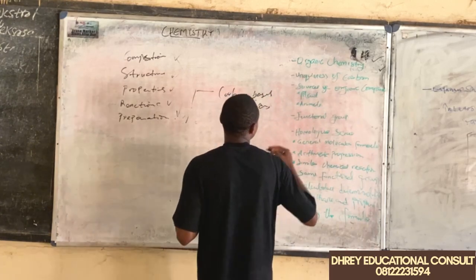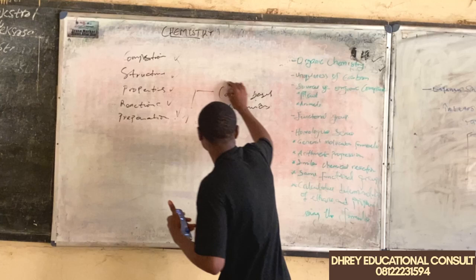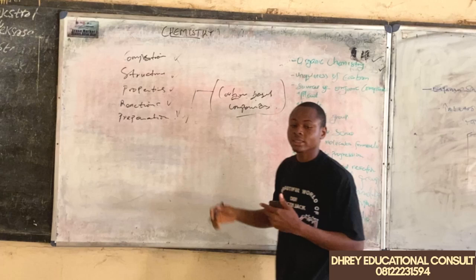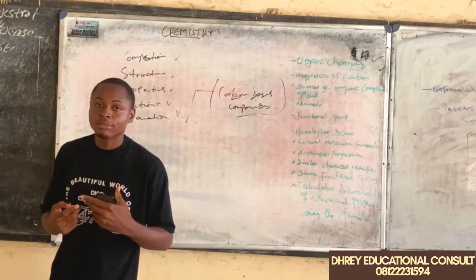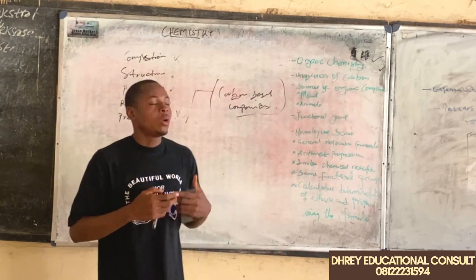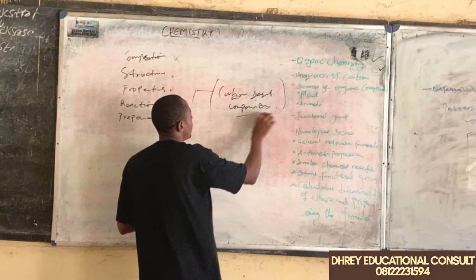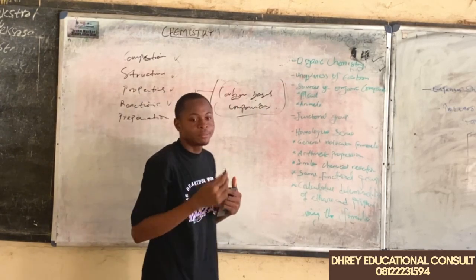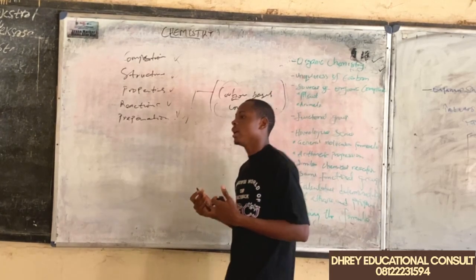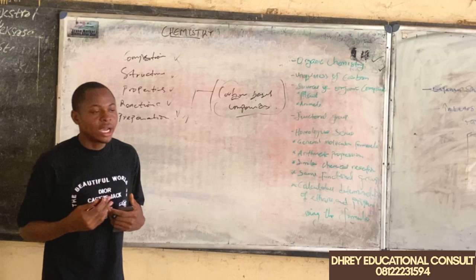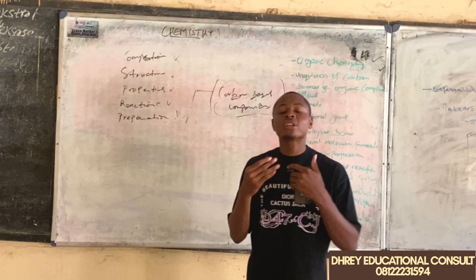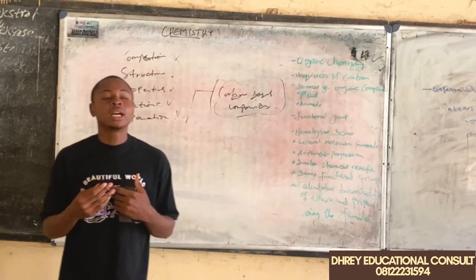Now, we are looking at the uniqueness of carbon. We said that when we are talking about organic chemistry, we are talking about carbon-based compounds. Why is it that when we are talking about organic chemistry, we say carbon-based compounds? Why is carbon the principal element in organic chemistry? We have different elements on the periodic table. So why is carbon chosen? There are some unique properties of carbon that make carbon the principal element in organic chemistry.